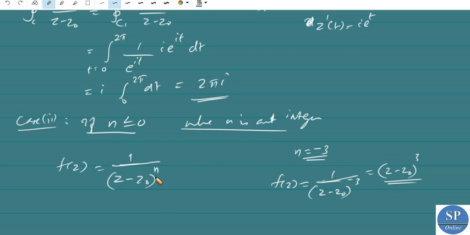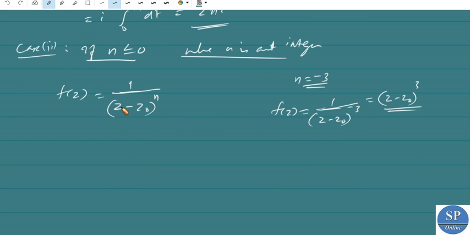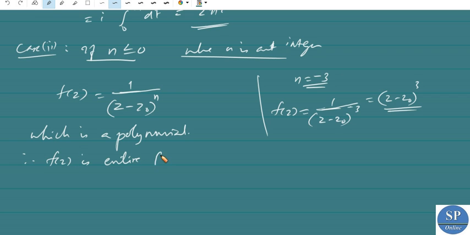So if n is less than or equal to 0, where n is an integer, then f(z) = 1/(z - z0)^n, which is a polynomial. Therefore f(z) is an entire function, that is, analytic everywhere in the complex plane.